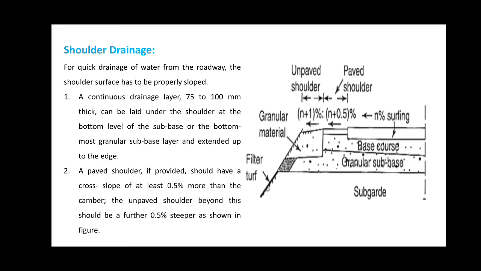And this paved shoulder should be provided with a slope of at least 0.5% more than that of the camber, and to the paved shoulder. And for the unpaved shoulder, this slope should again be exceeded by more than 0.5% with respect to the paved shoulder, so as to drain off the water from the pavement surface effectively.